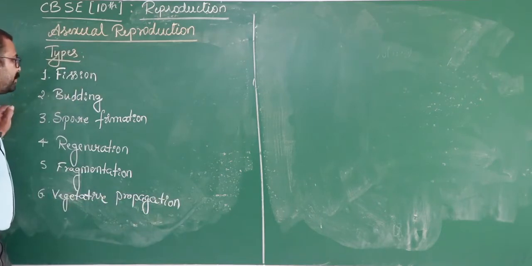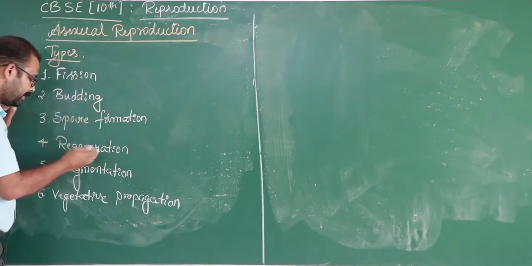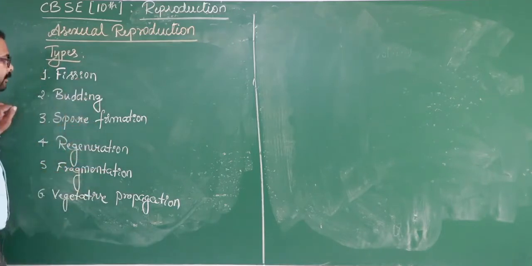So the different methods of asexual reproduction are fission, budding, spore formation, regeneration, fragmentation and vegetative propagation.